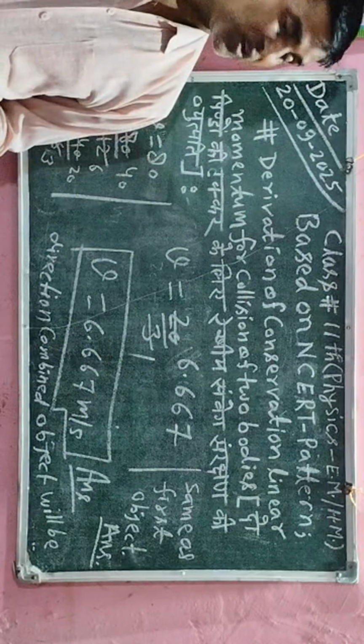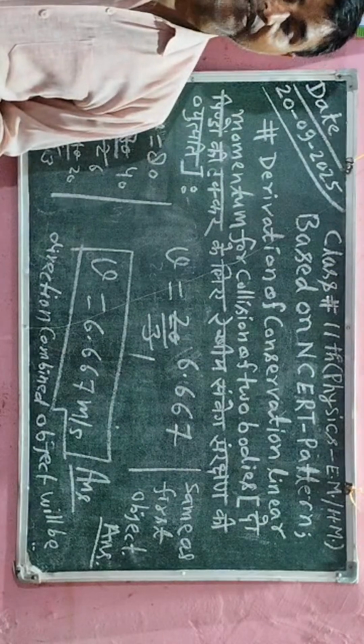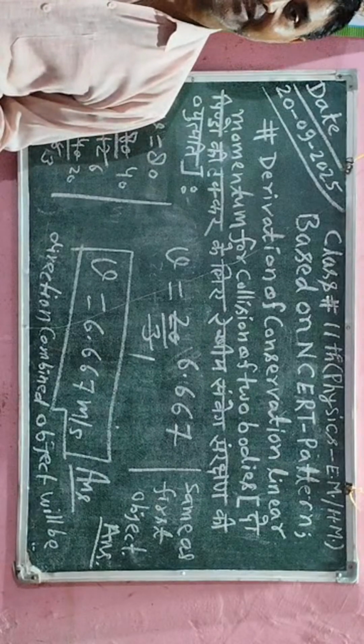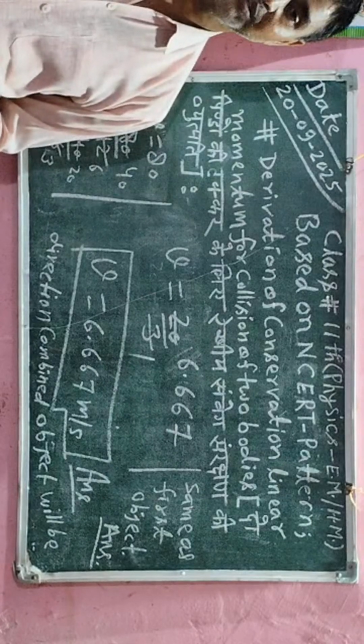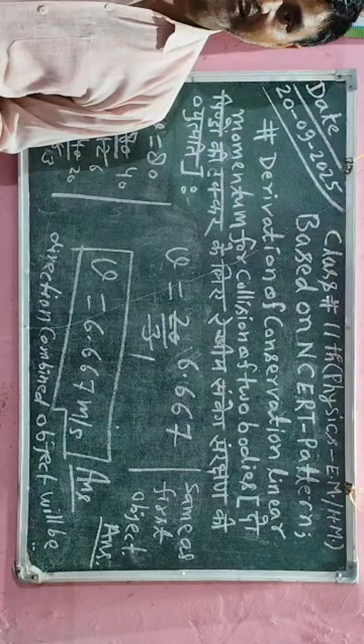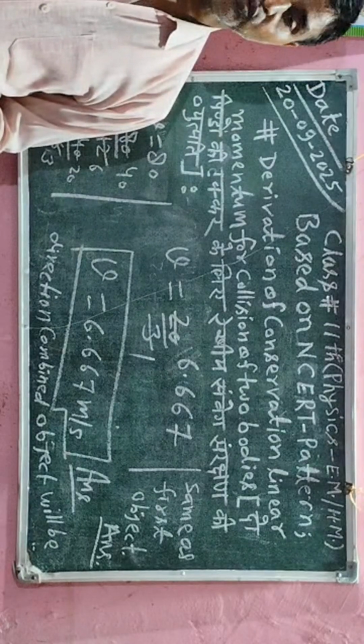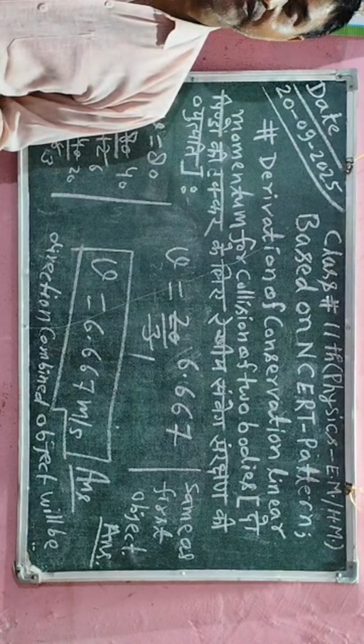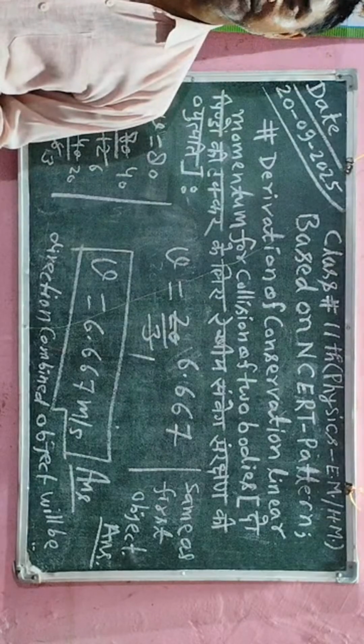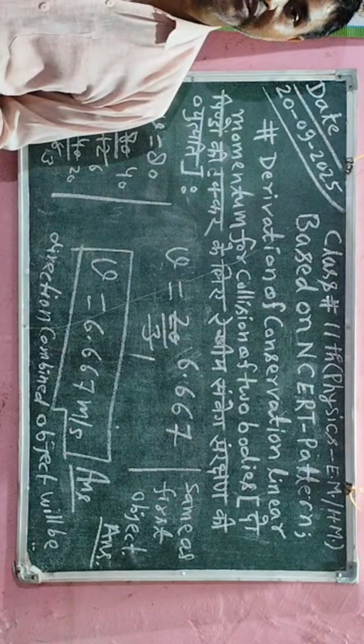Okay, and class 10 physics, class 11 physics, and also class 12 physics I have described there, and I have uploaded, and you can read properly. Those are available in both media, that is in Hindi medium and also in English medium.